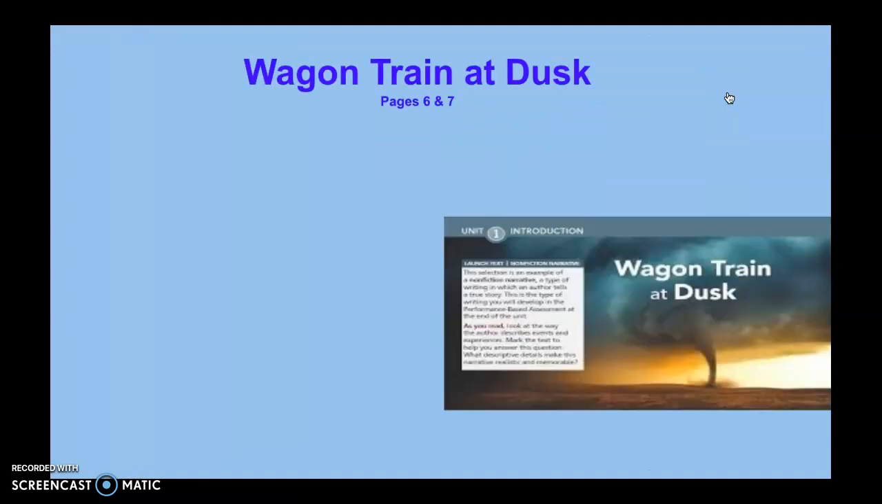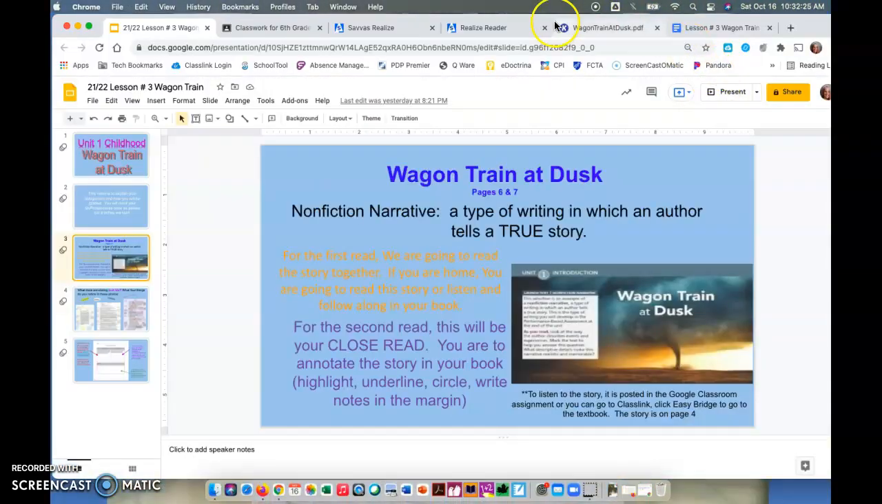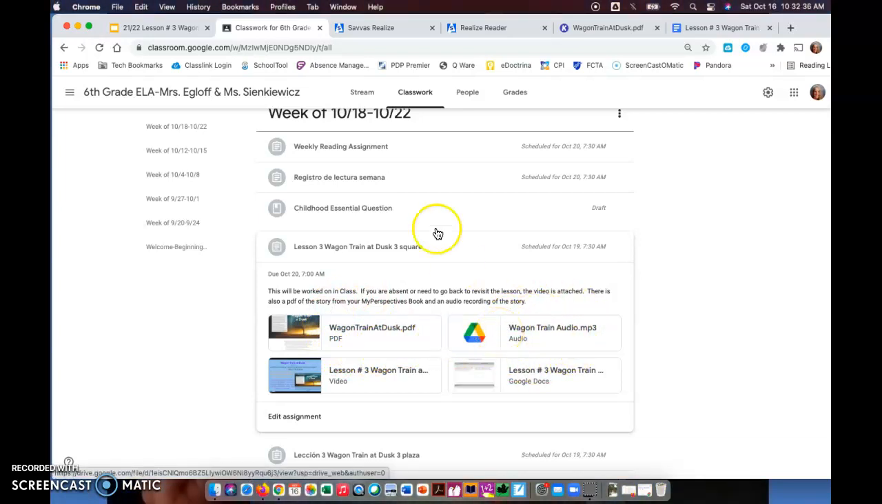So our story is found on pages 6 and 7 in your My Perspectives book. So if you have your My Perspectives book in front of you, that's what you're going to turn to, page 6. If you do not have your My Perspectives book, you can find a copy of the story here in our Google Classroom. There's also an audio recording of that story.